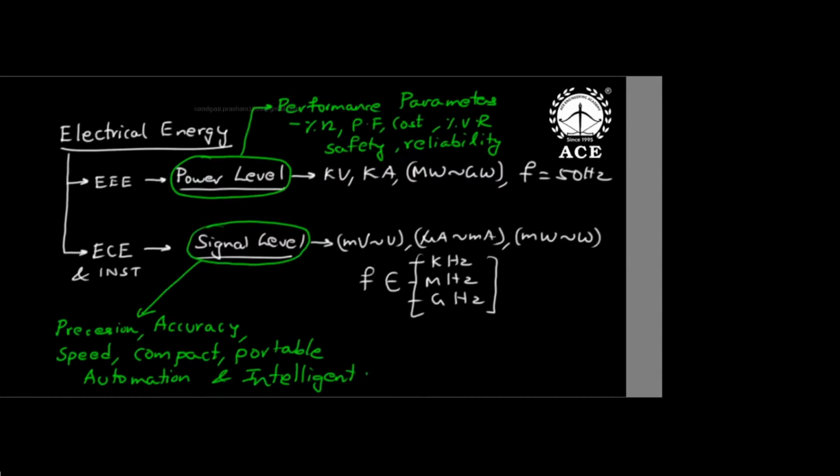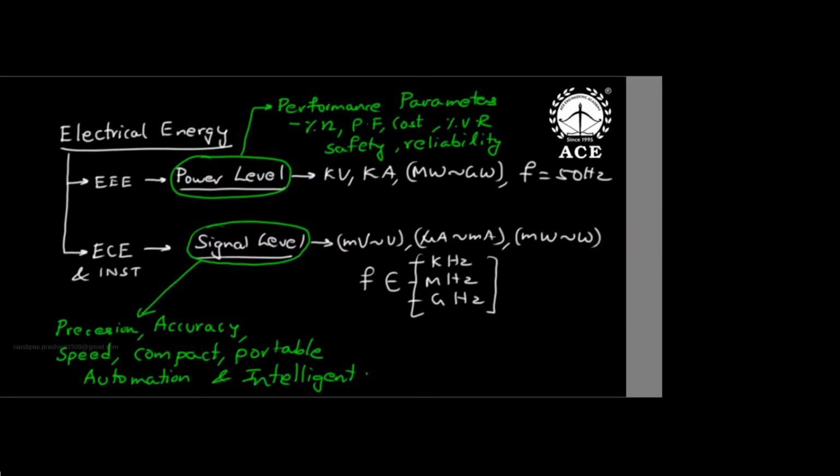Because of the difference in power level and signal level, their performance parameters are different. For power level products, efficiency, power factor, cost, safety, and reliability are important, like the example I gave of an air conditioner. There we see efficiency, power factor, etc.